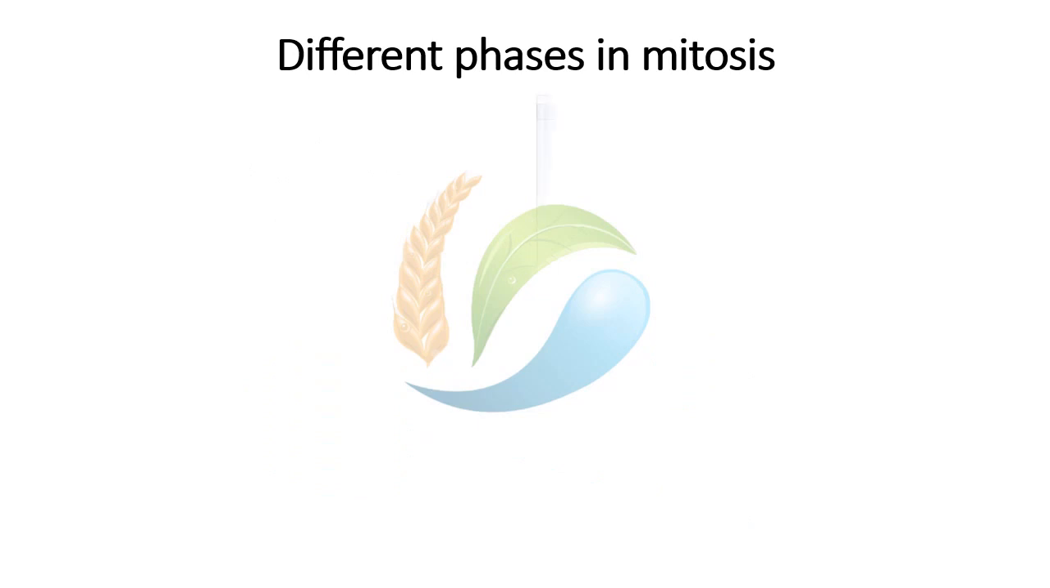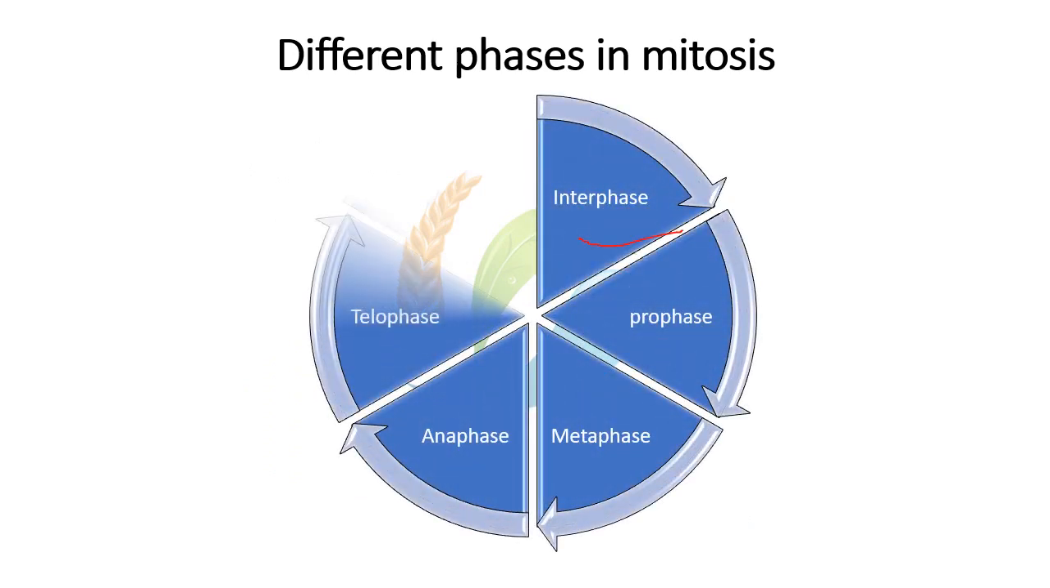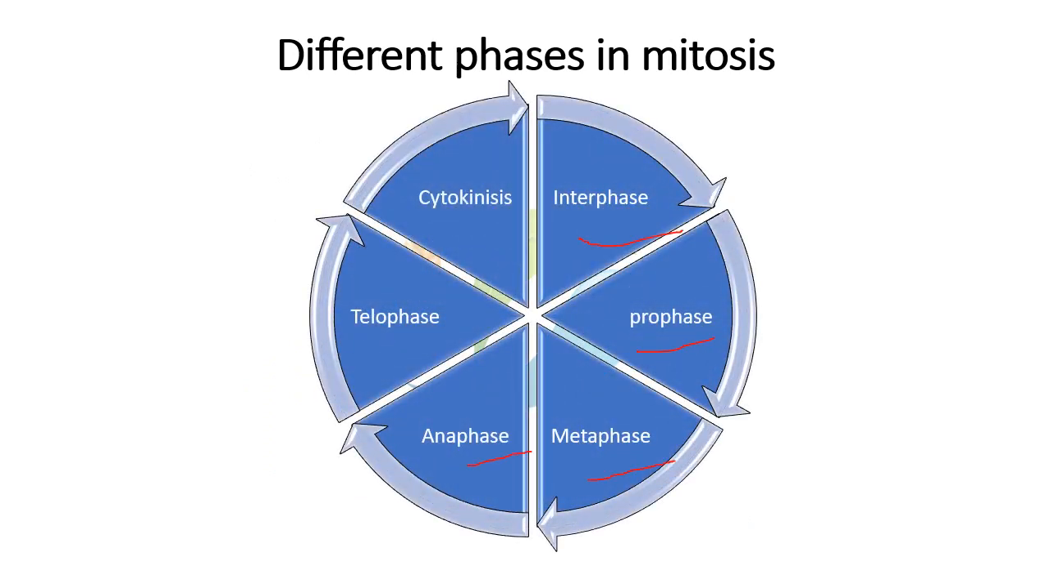The different phases in mitosis are interphase, prophase, metaphase, anaphase, telophase, and cytokinesis. You can recall these phases by keeping in mind a sentence: I picked many apples today.